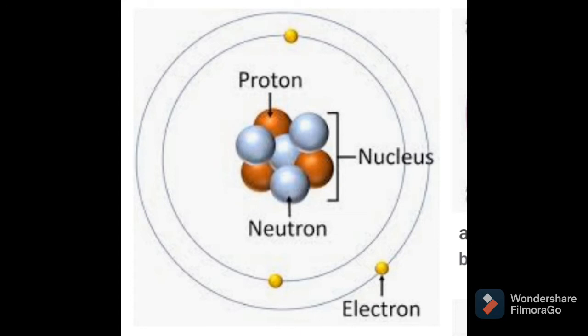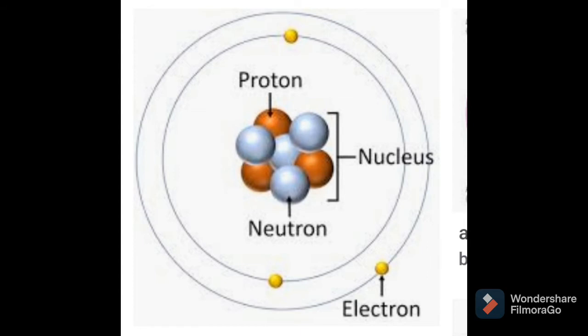Yes, atomic number is the number of electrons or number of protons present in an atom. When I give you an example, the atomic number of carbon is 6. Why 6? Because in a carbon atom 6 electrons are there, and we all know 6 electrons means 6 protons are there in a carbon atom. The number of electrons and the number of protons are always equal. So atomic number is nothing but the number of protons or the number of electrons present in an atom.